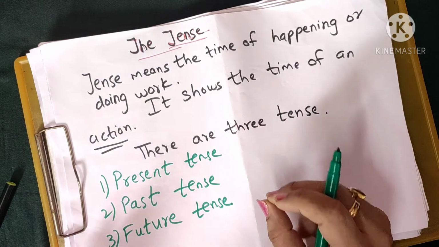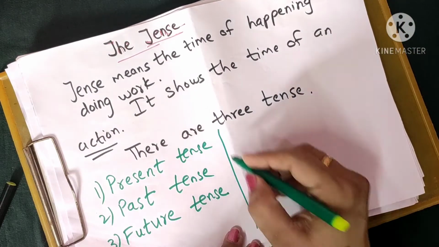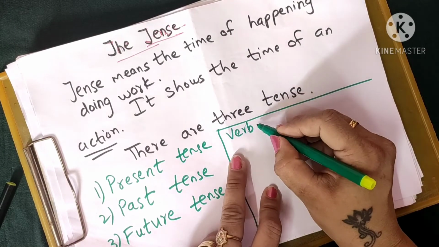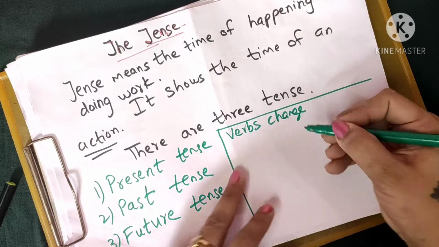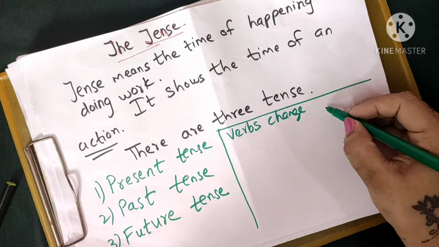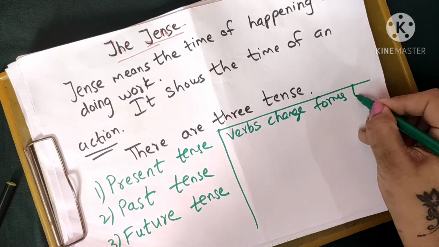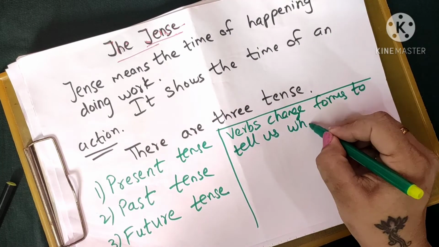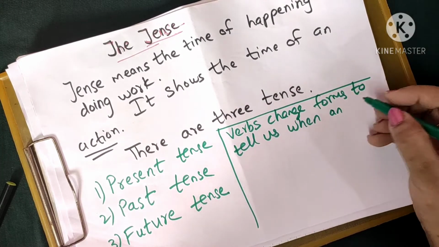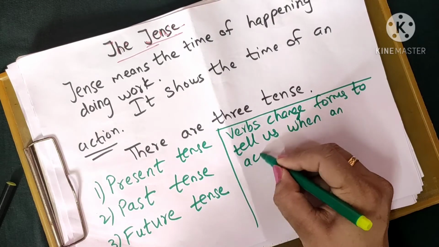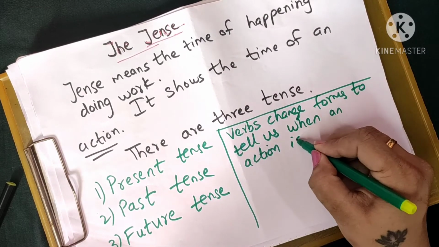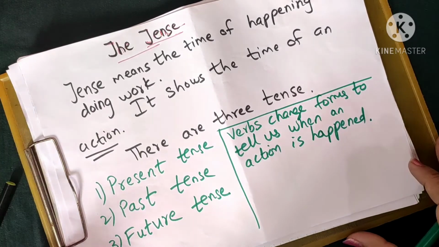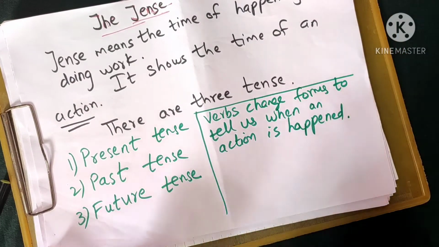In tenses, what happens, children? The verb changes its form. Verbs change their form to tell us when an action happened. Now one by one we will see the tenses. First we will go with present tense.